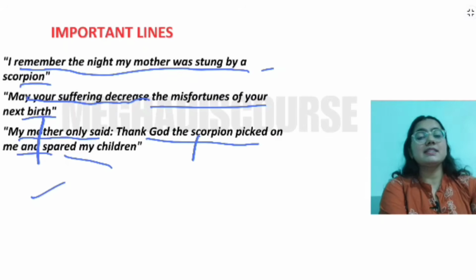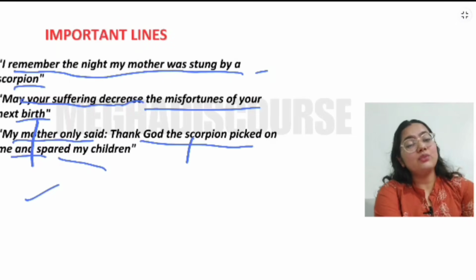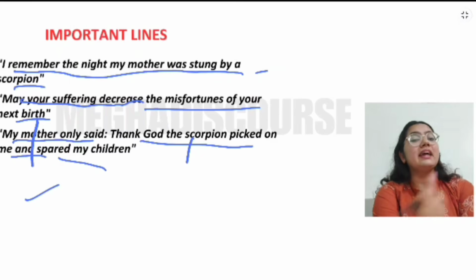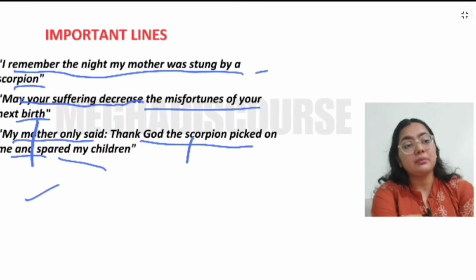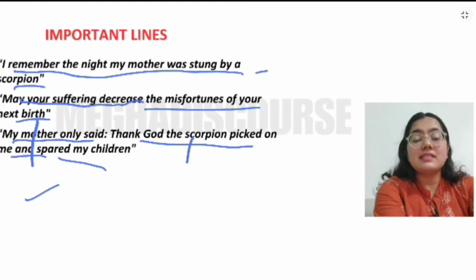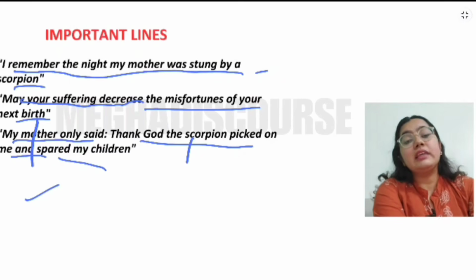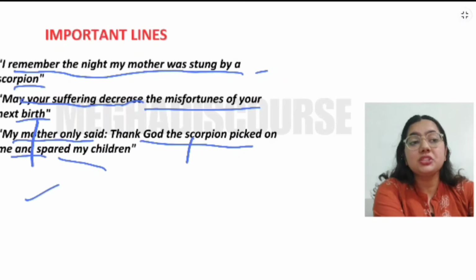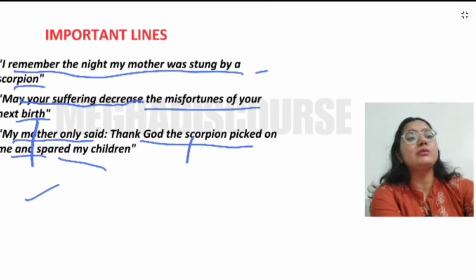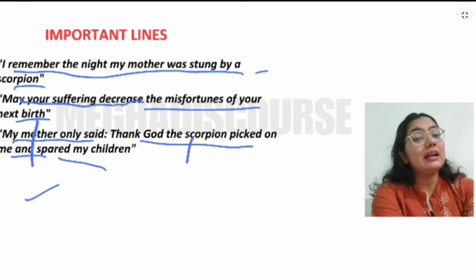And in Night of the Scorpion, here the focus is on the night. That night was special because in that night my mother was stung by a scorpion. So this is Nissim Ezekiel. So yes, there is a theme of superstition and rationalism. Just remember the themes, and I hope you will read the text actually.